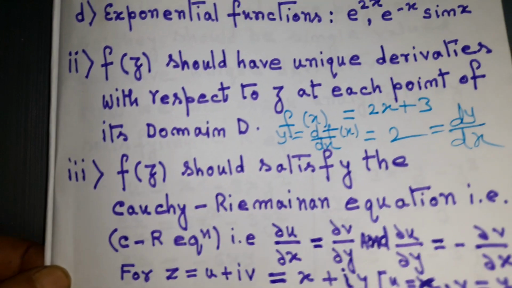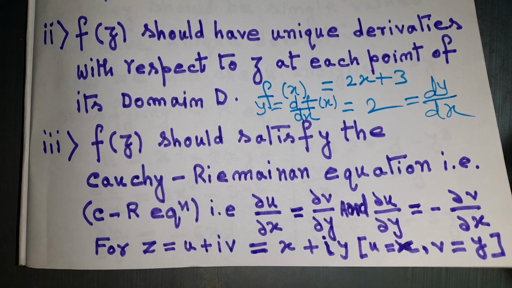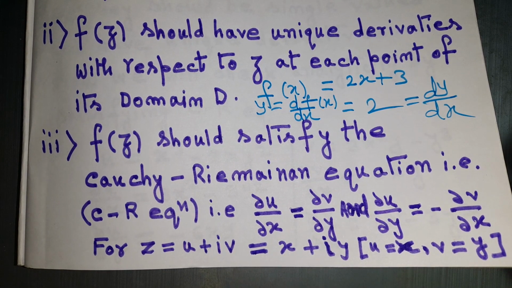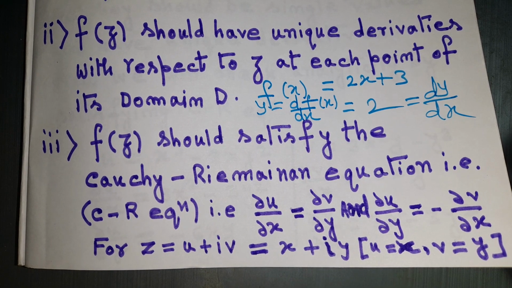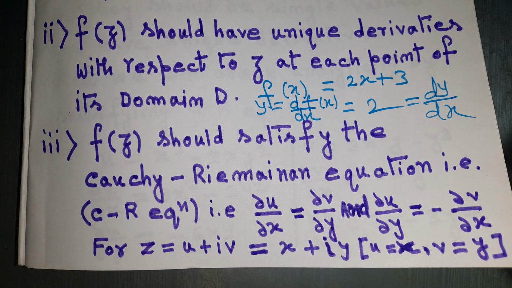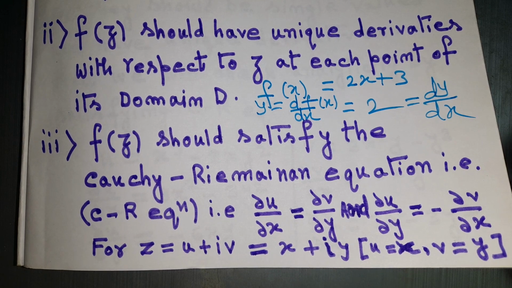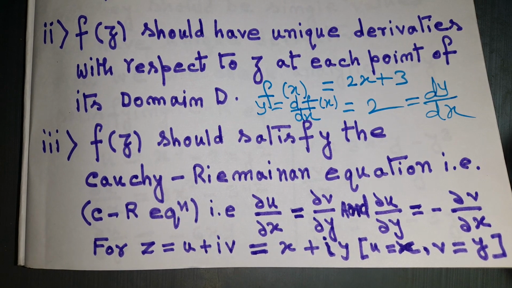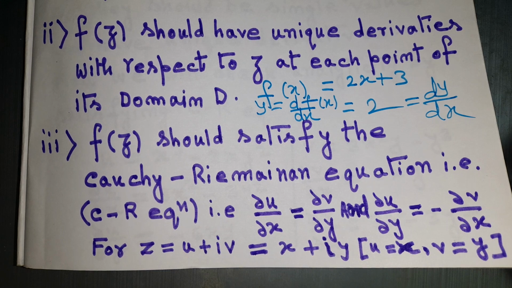What is that? f(z) should satisfy the Cauchy-Riemann equations. So what are the Cauchy-Riemann equations? Let us suppose we have z equal to u plus iv, where u and v are functions of x and y. Then we should have del u by del x equal to del v by del y, and del u by del y equal to minus del v by del x.